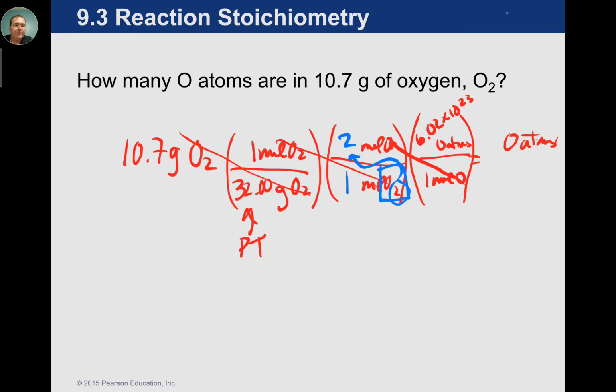More importantly, notice that pattern before we show you the answer. This is just A, canceling with A. And this is moles of A, canceling with moles of A. And this is just B, canceling with B, so that you're left with B in the end. And that's exactly that same pattern that we expected, and we're going to expect in a lot more chapters. So here we're using molar mass in our first conversion, we're using subscripts in our middle conversion, and we're using Avogadro's number, which is really all 3 definitions that we have in this chapter, aside from the coefficient definition.